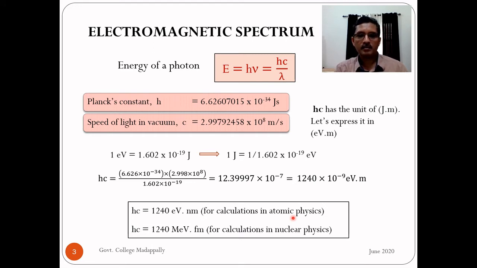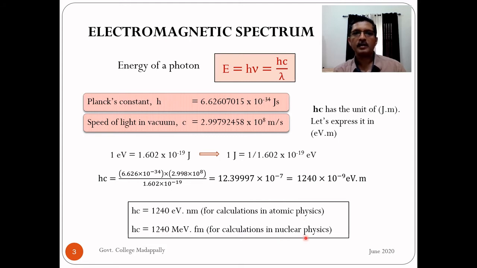That's why I'm saying that we will deal with a few electron volts of energy most of the time in atomic physics. There are other situations, like transitions between inner electronic states closer to the nucleus. That energy difference is of the order of kilo electron volts. That is also there. But most of the time we will be dealing with electron volt energy. So this value we will always use in terms of electron volt nanometer for calculations in atomic physics.